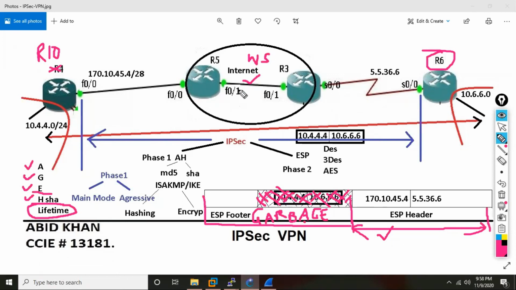We'll see how IPsec packets will be seen in Wireshark. Will Wireshark be able to open the IP header? Same as today in GRE, I will do a telnet from R10 to R6, and we'll see whether Wireshark is able to understand the application I'm using.